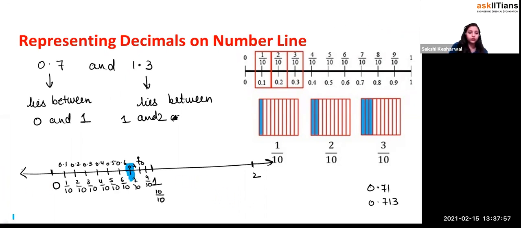So if I talk about 1.3, have you seen your scale or not, beta? I'll just show you my scale.